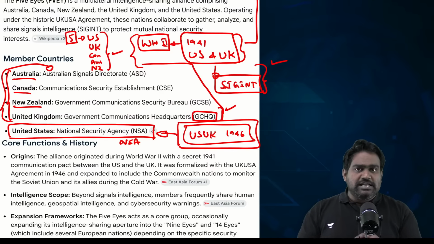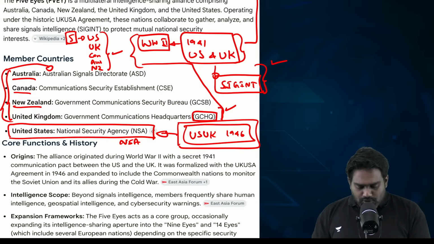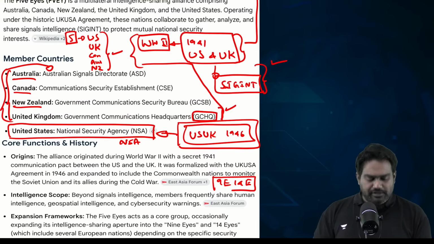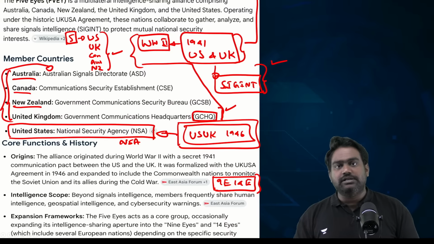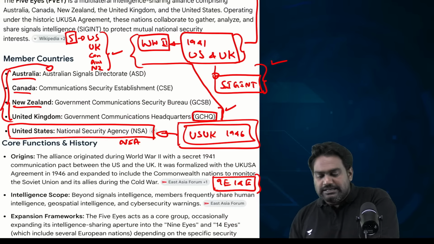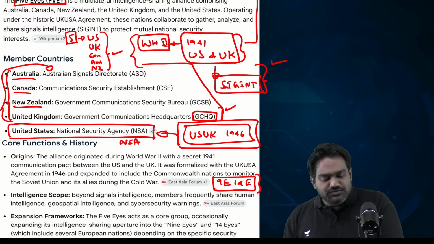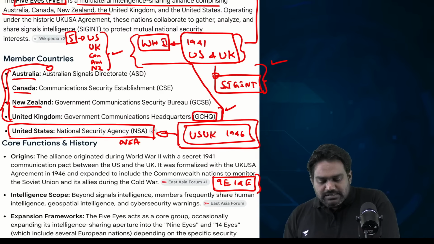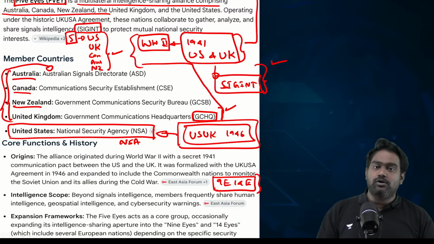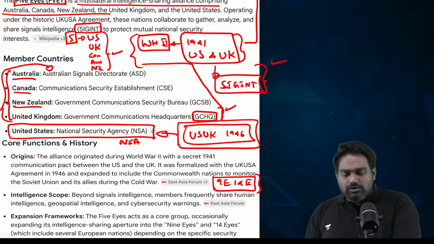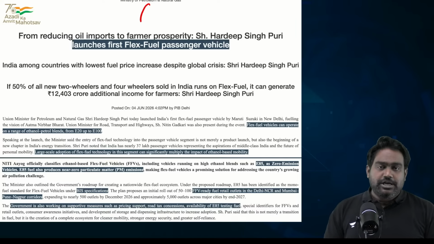There is an informal expansion of this initiative as well. You have something called 9 Eyes, 14 Eyes, that brings many like-minded countries together, like Japan, South Korea, and others. But Five Eyes is a premier intelligence alliance between these five countries, focusing on signals intelligence gathering and sharing of that information.